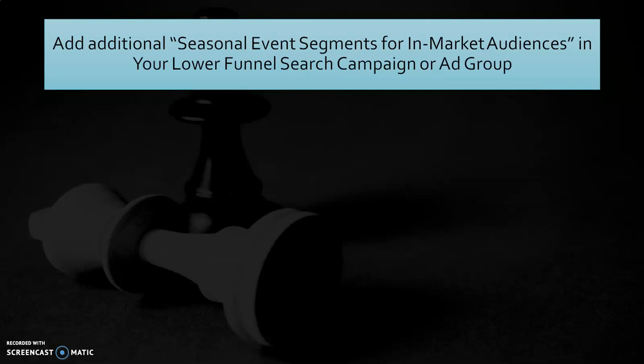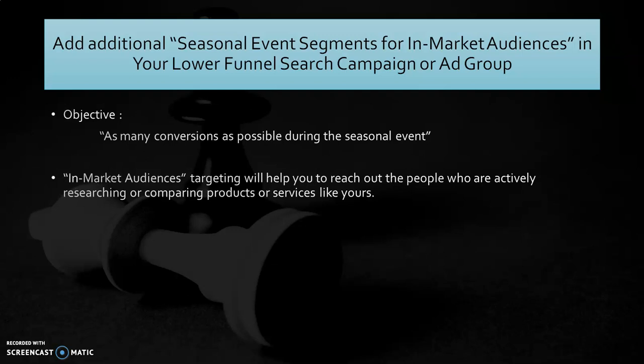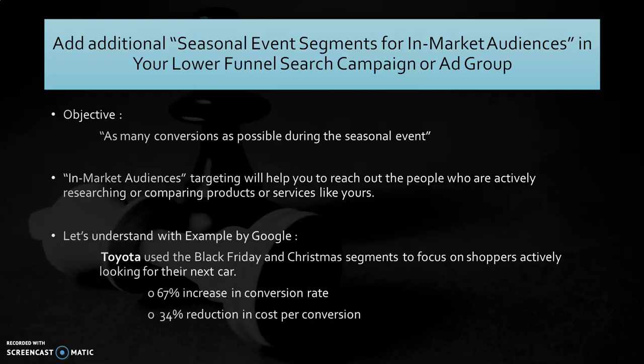Let's talk about the second strategy. Add additional seasonal event segments for in-market audiences in your lower funnel search campaign or ad group. If your objective is to get as many conversions as possible during a seasonal event with timely offers, you can add this additional audience layer into your targeting. In-market audience targeting will help you reach people who are actively researching or comparing products or services like yours. Let's understand with an example by Google itself.